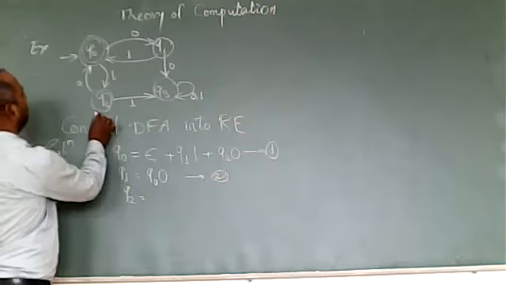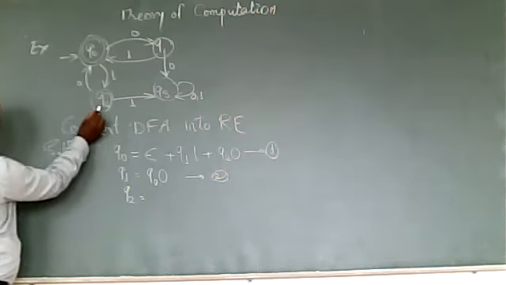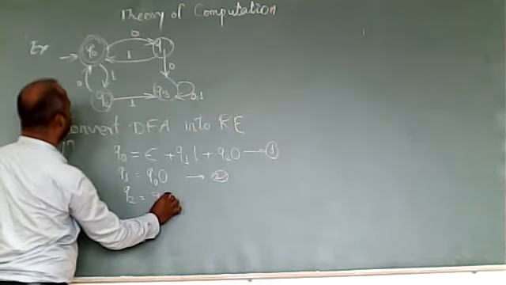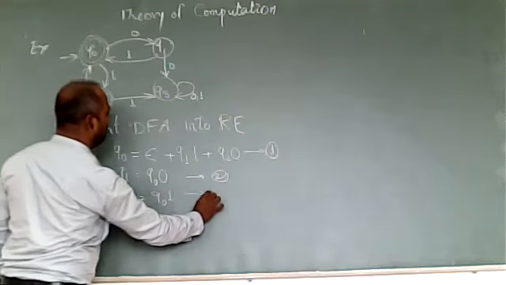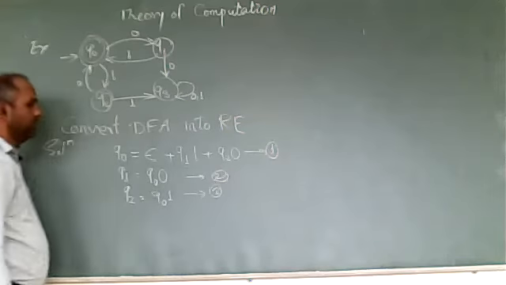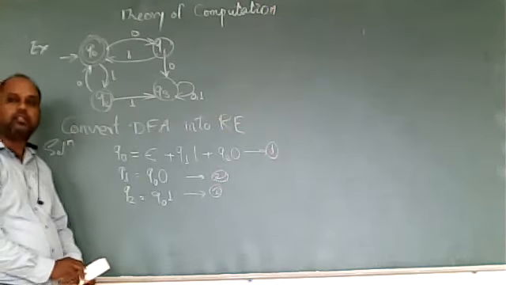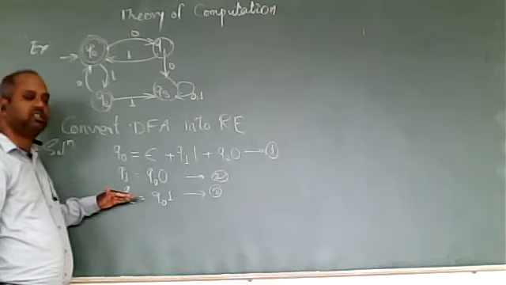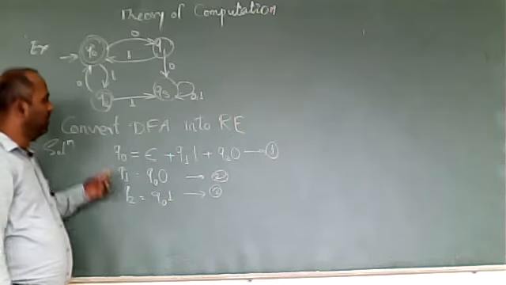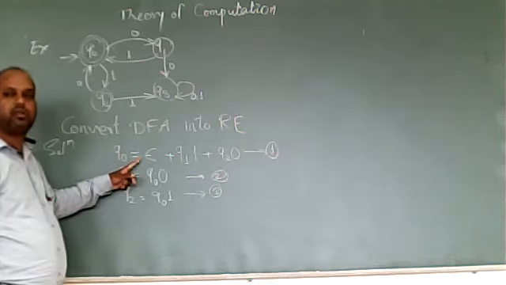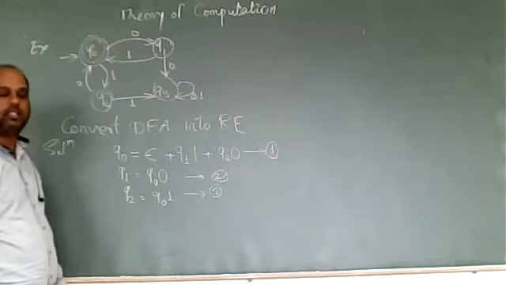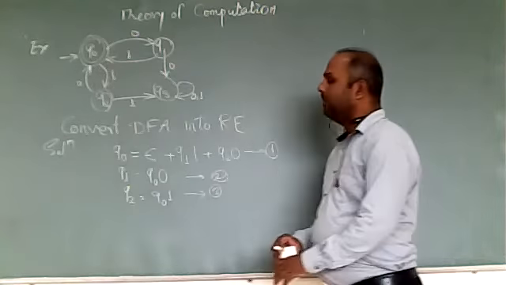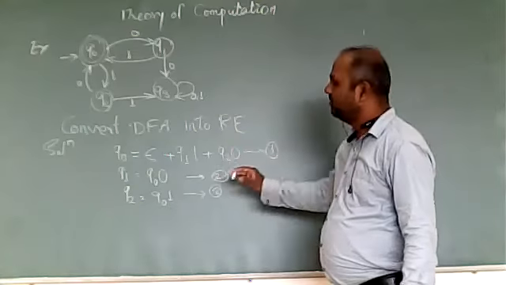Now for Q2, coming from Q0 with 1, so Q2 equals Q0 1. This is equation 3. So considering all incoming transitions, we have written these equations. Only Q0 will contain the epsilon because it is the initial state.